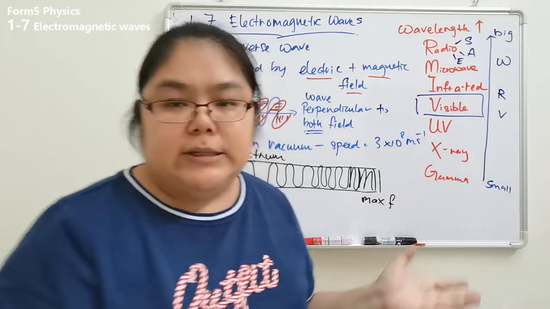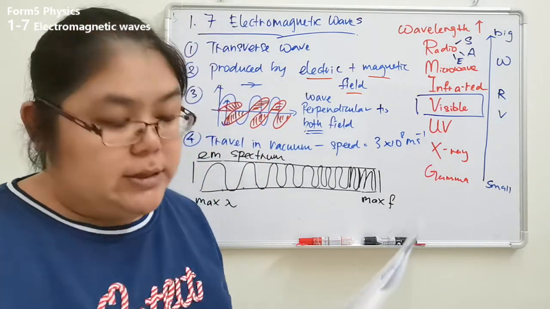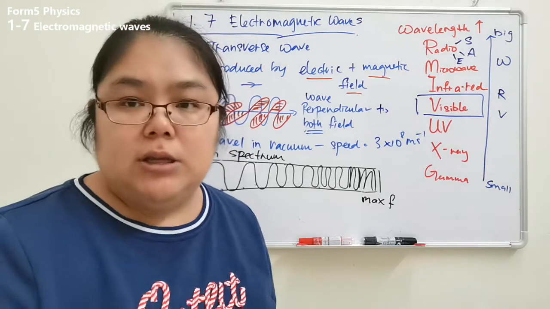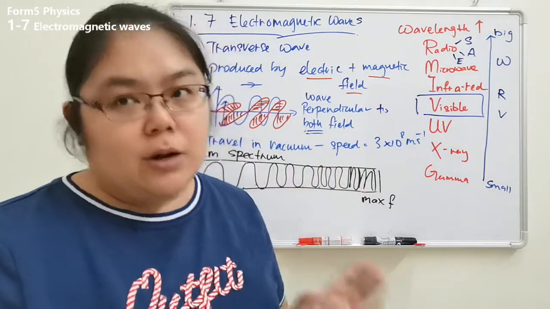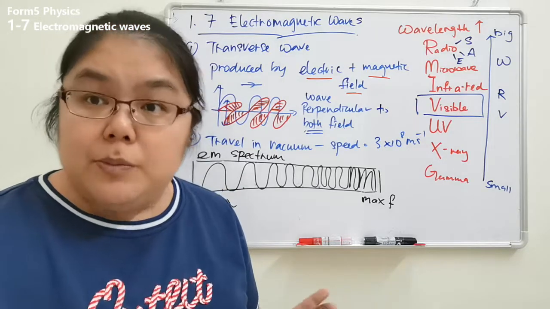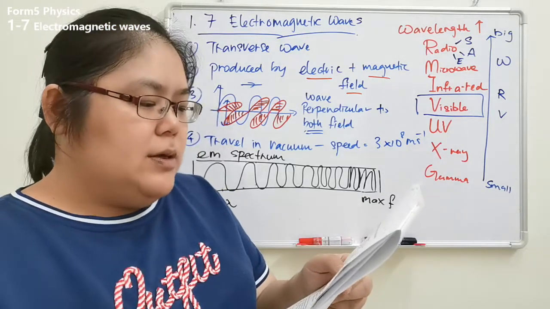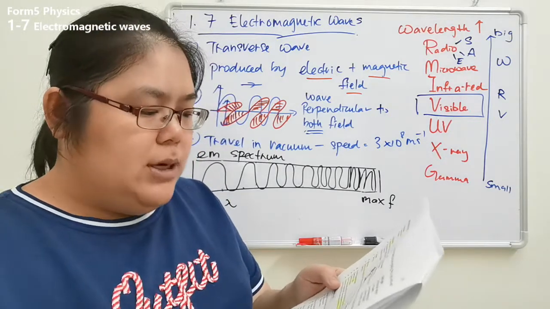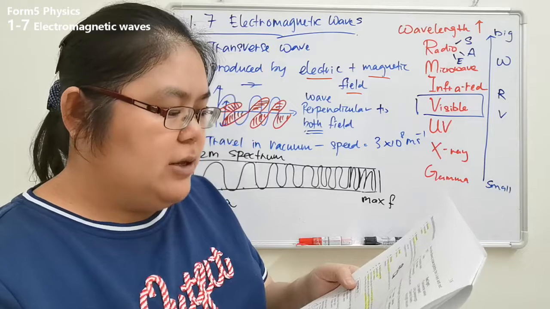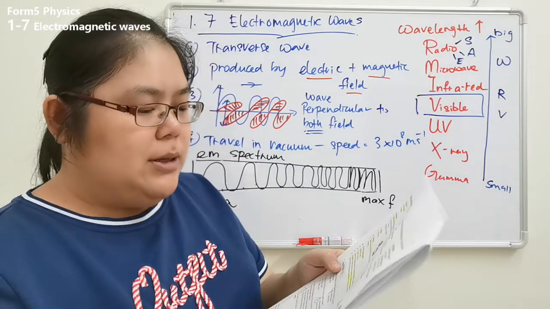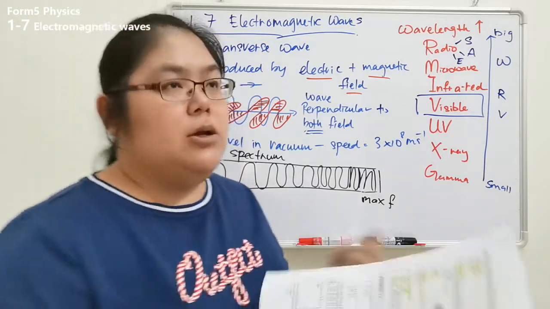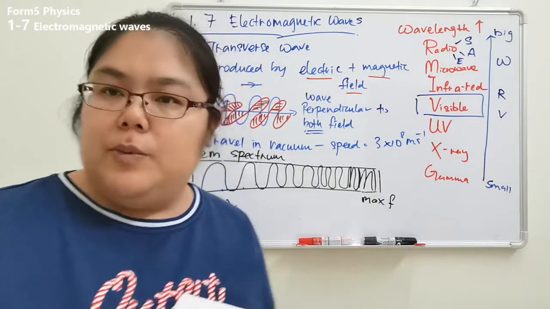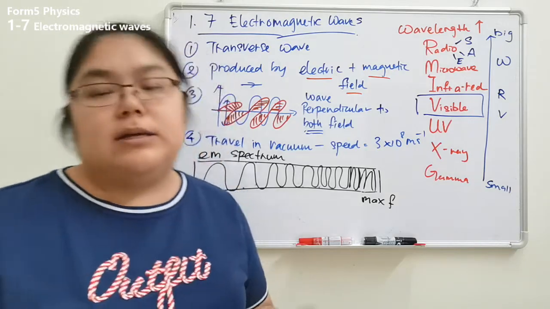The effect is almost the same. Okay, damage to the cell. Number 2, cancer. Number 3 is mutation. So that's why they say pregnant women cannot go for an X-ray. It can cause mutation in the baby. After that, the mutated cell may have abnormal growth and become a cancer cell. If pregnant women are exposed to X-ray radiation too frequently, it may cause abnormality in the newborn baby. Maybe the newborn baby's chromosome has a problem, which means they produce a baby with Down syndrome. That is an effect.